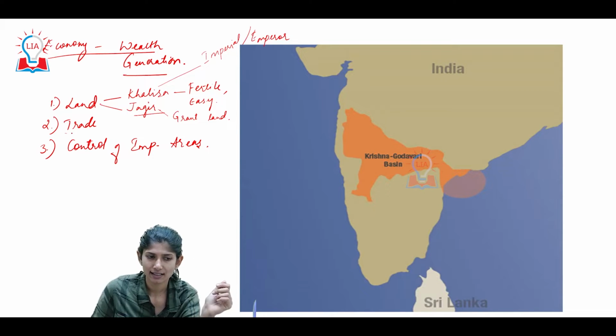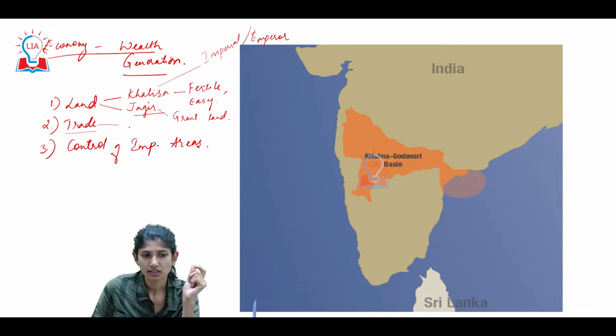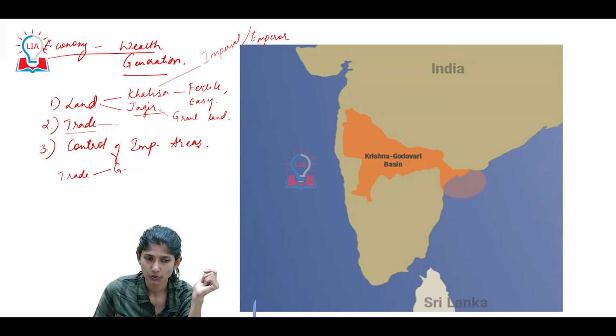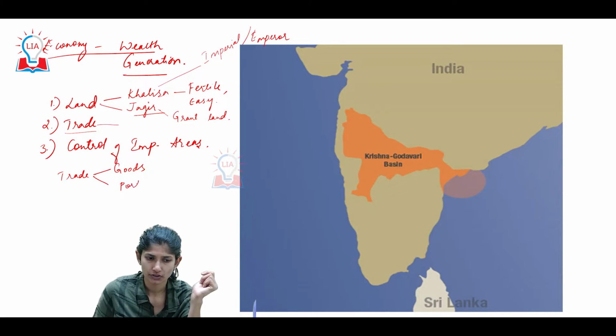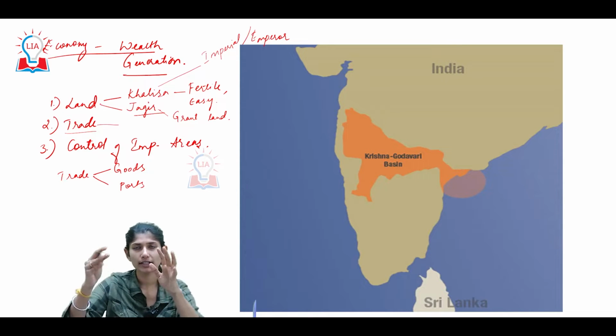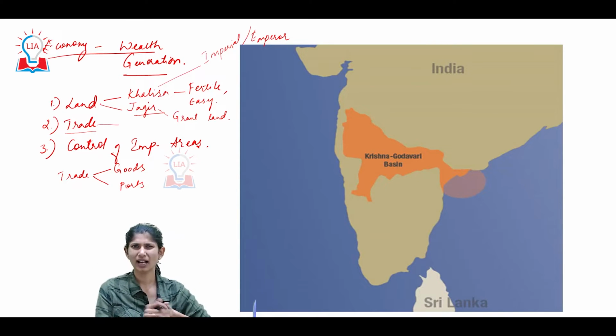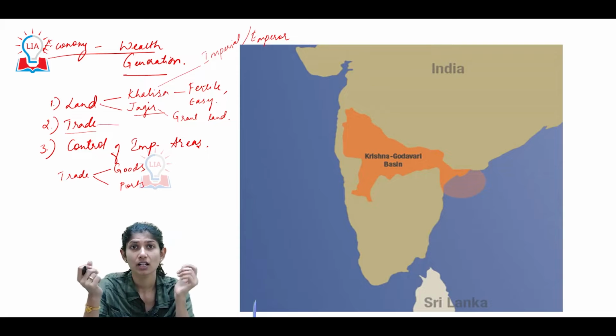The next in line is your trade. Trade will be of two types: trade of goods and trade through ports. What will you trade? Generally goods, handicrafts, textiles, spices.